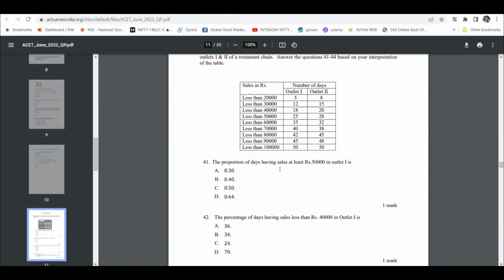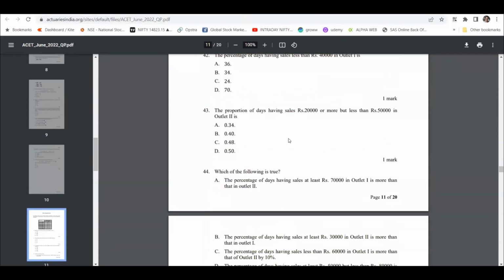Like, what is the proportion having sales greater than 50,000, right? Here it is written as less than 50,000. Now you have to convert this table into a format where it goes from less than to more than, and in this way you answer this question. So if it is less than 50,000, then obviously less than 40,000. So 50,000 and beyond would be this segment. In that way you have to consider. Once again, practice is required, but these are much easier. You need just common sense to solve this sort of question.